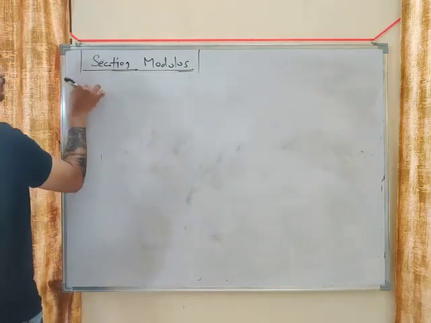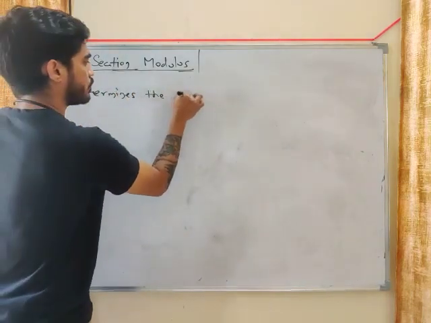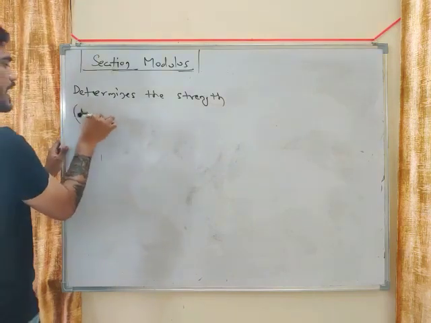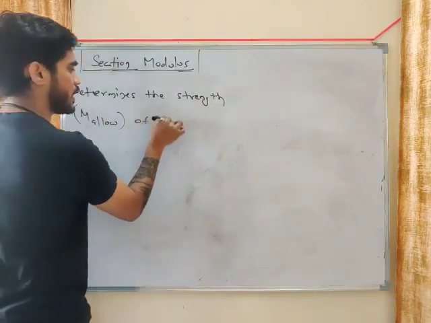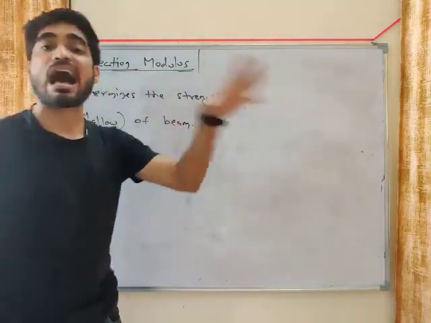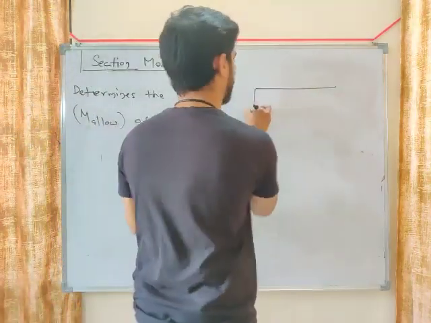It determines the strength of beam. Strength means M allowable. M allowable means how much bending moment you can allow on the beam. How much bending moment you can put on the beam. Let's say this is a beam.